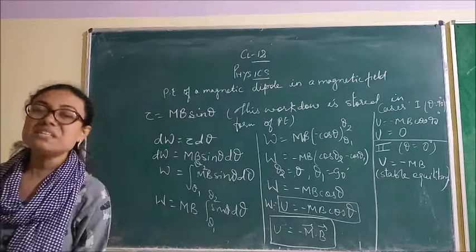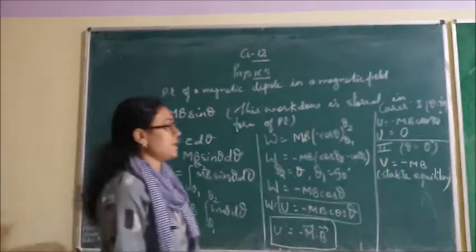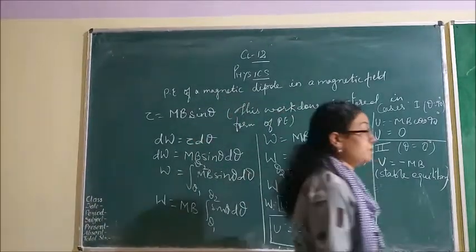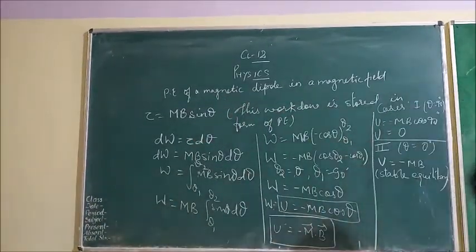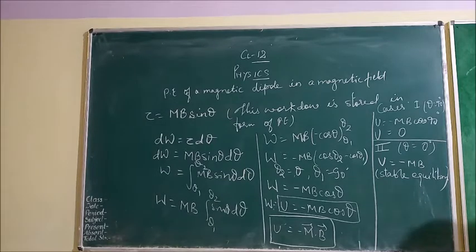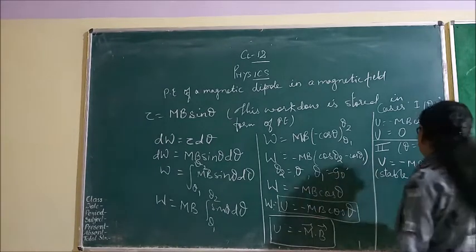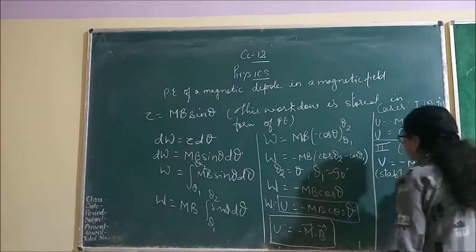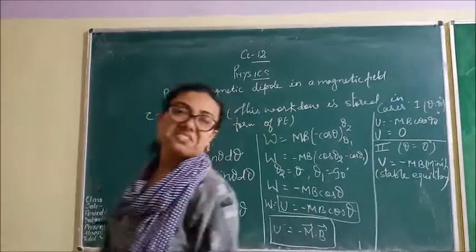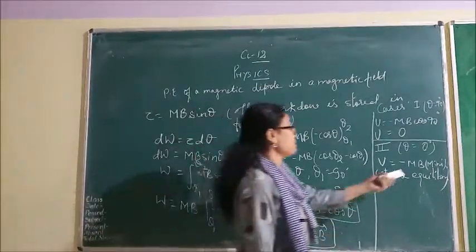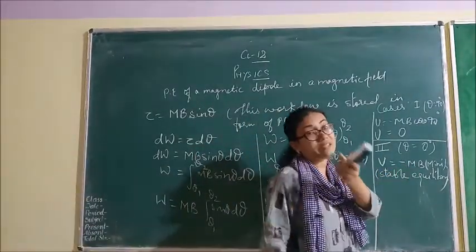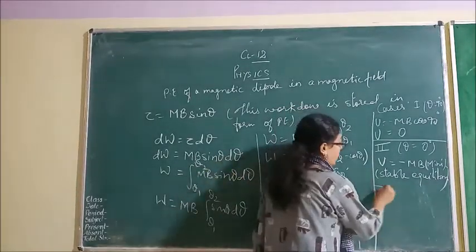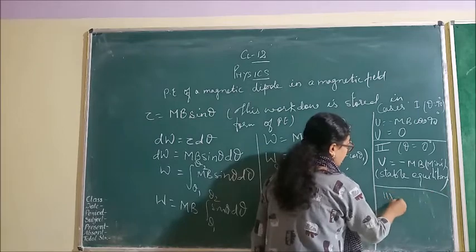Means when the dipole is kept in the direction of magnetic field, and this time you are getting the minimum value, means minimum work has to be done. मैं थोड़ा सा लिख रही हूँ, मिनी से लिख रही हूँ, okay? Minimum work done when you will keep this dipole in the direction of magnetic field, minimum work has to be done. Clear, student? Now we are talking about third case.